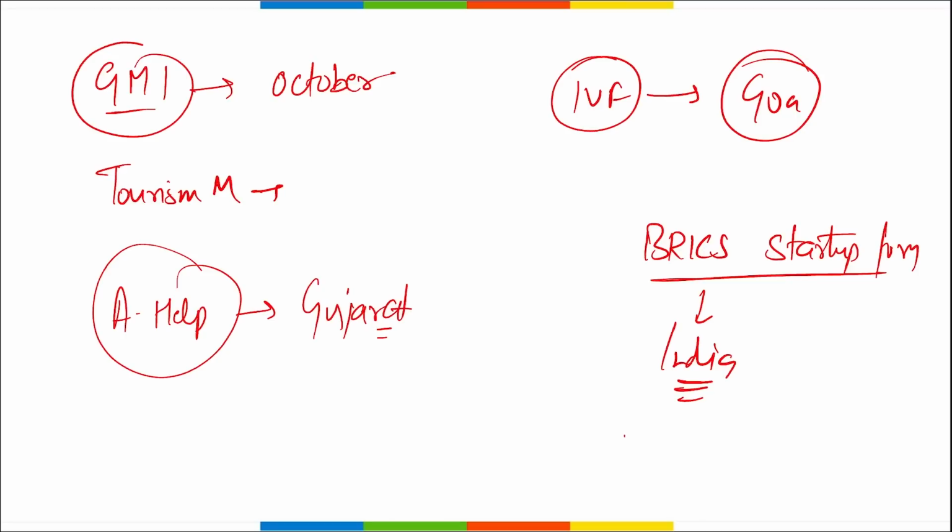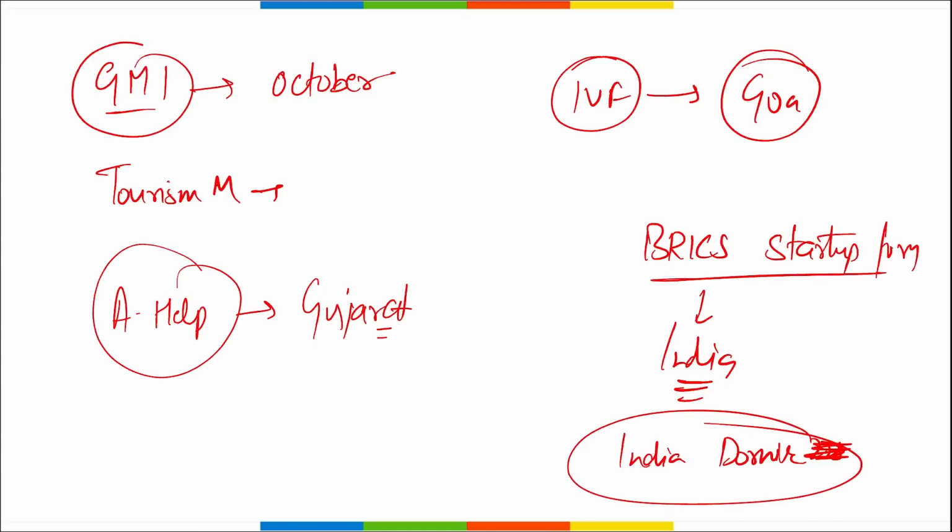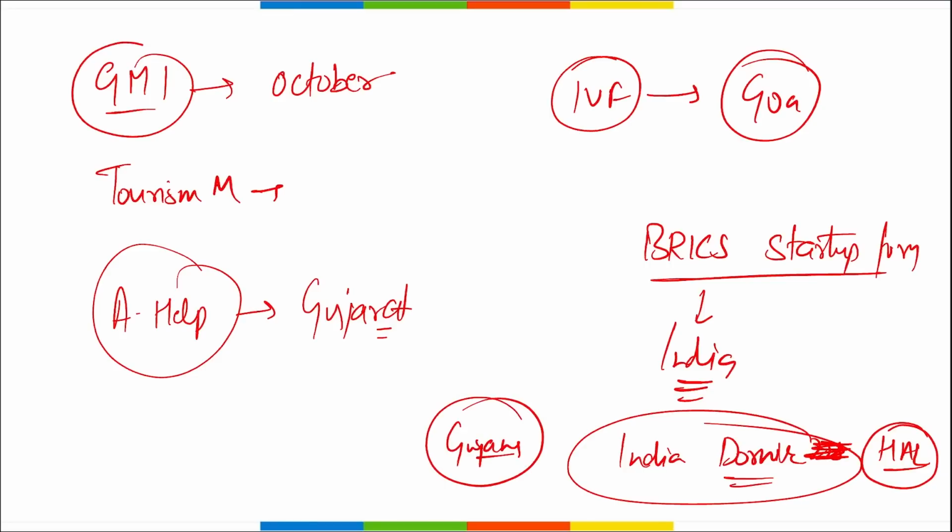Right? And which country is planning to buy India's Dornier aircraft that are manufactured by Hindustan Aeronautics Limited? It is Guyana. And remember, India, as a friendly gesture, delivered a second Dornier 228 aircraft to Sri Lanka as a friendly gesture, right?